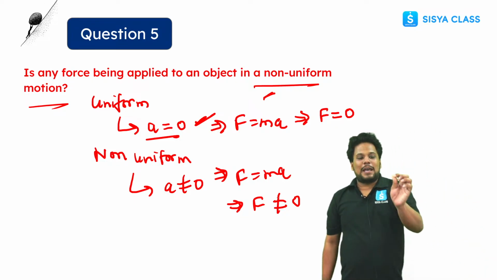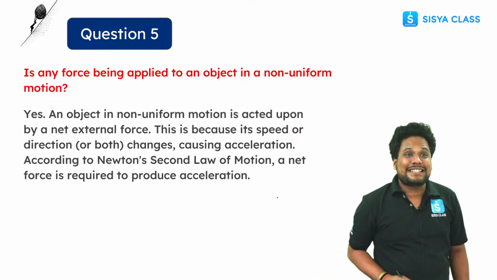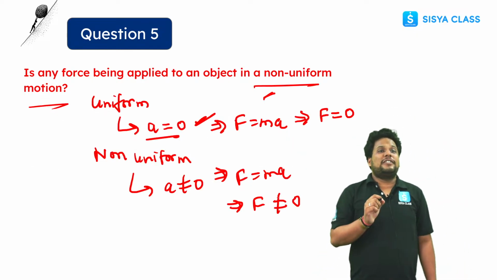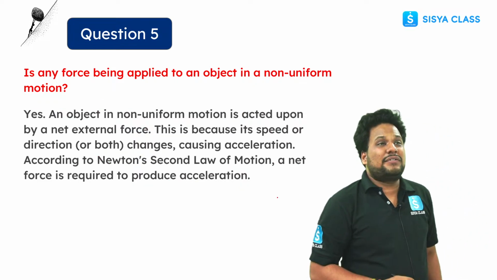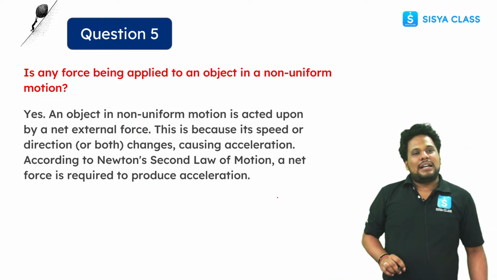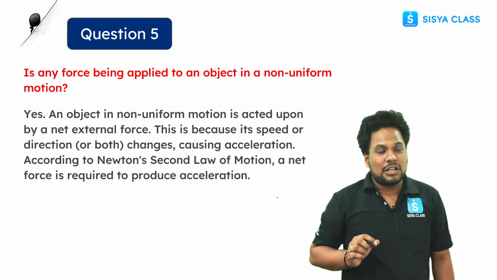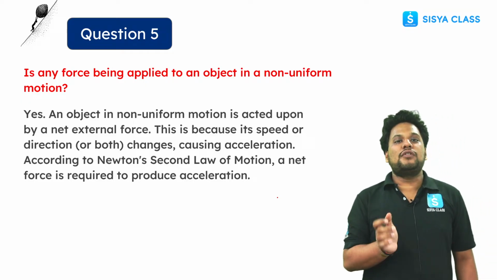Is any force applied to an object in a non-uniform motion? Tell me. The answer is yes. Why? Because as I told you, force is not equal to zero in non-uniform motion. So if there is a non-uniform motion, you need to apply some force. This is clear. So a net external force is required to move an object in a non-uniform motion.